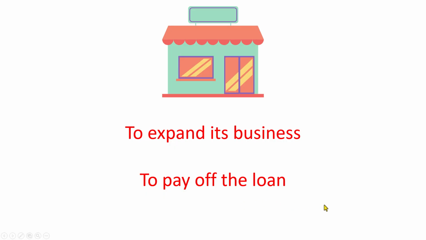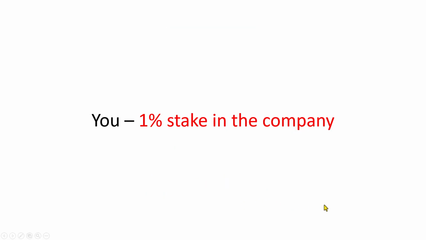Now, the next point, as an investor. From the point of view of an investor or a stakeholder, let us say that before the rights issue, you have a 1% stake in the company. That means you own 1% of the equity, 1% of the shares of the company.